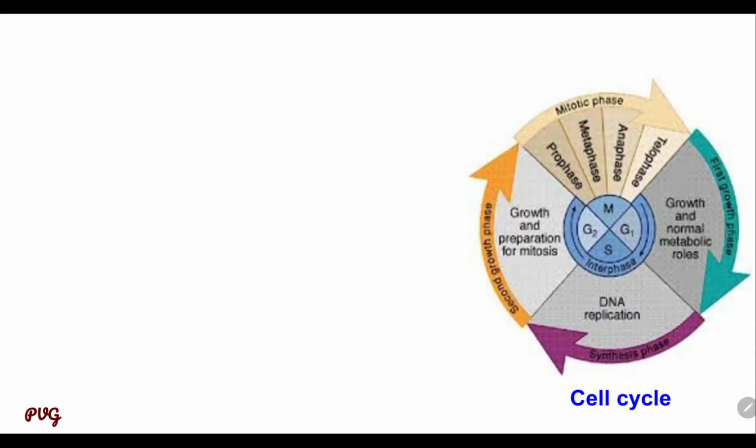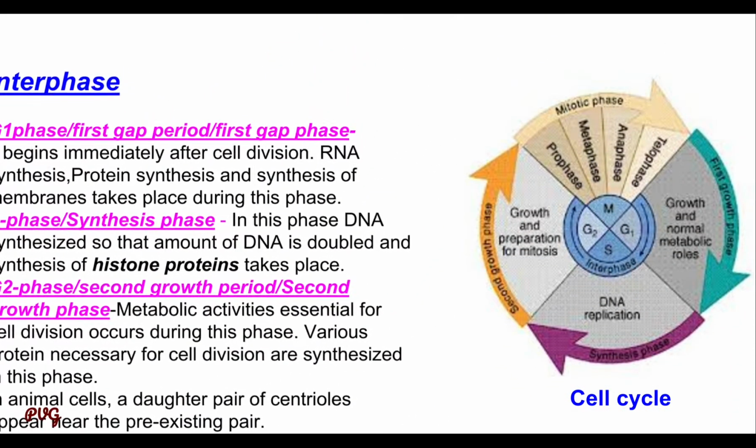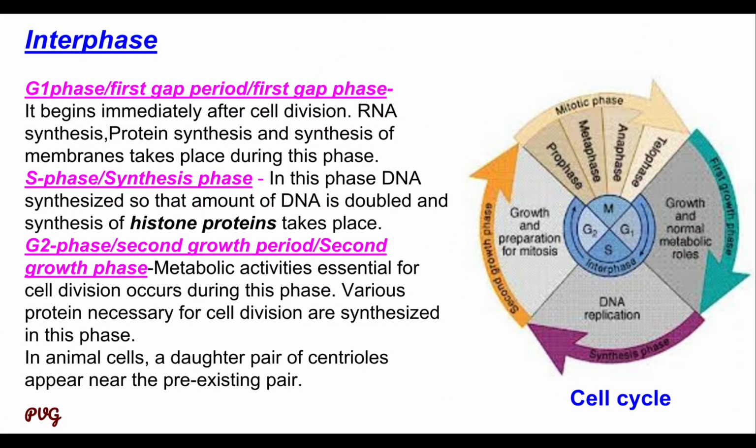Then we study the interphase one by one. First one is the G1 phase, also known as the first gap period or first gap phase. So first see the diagram.